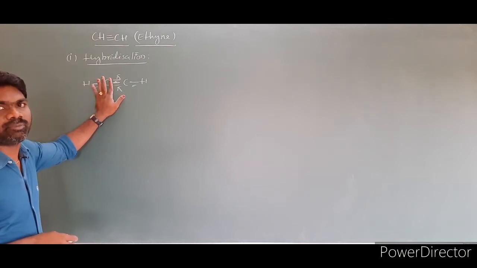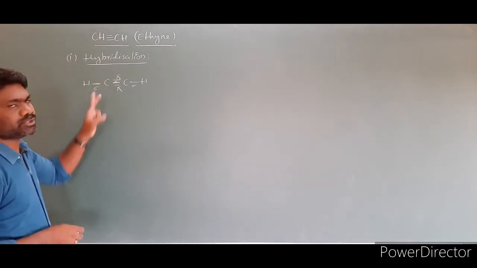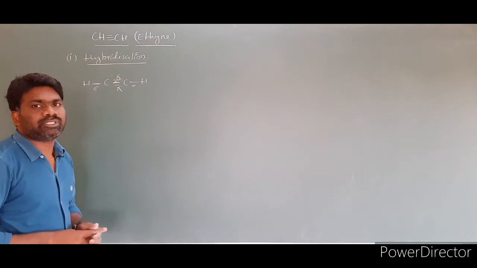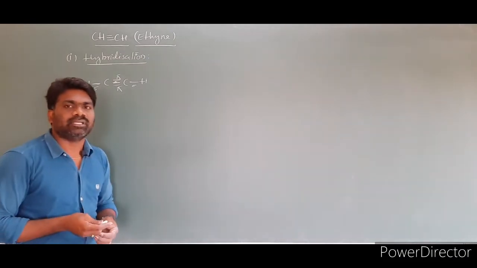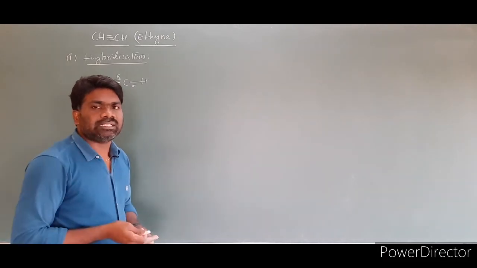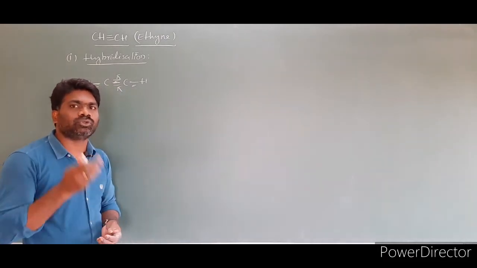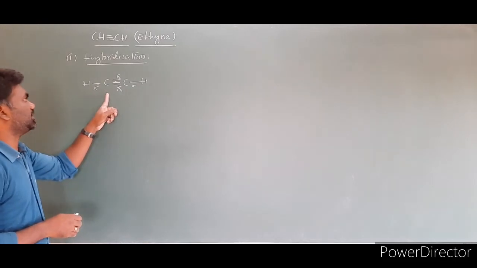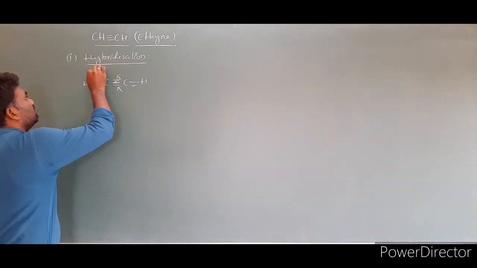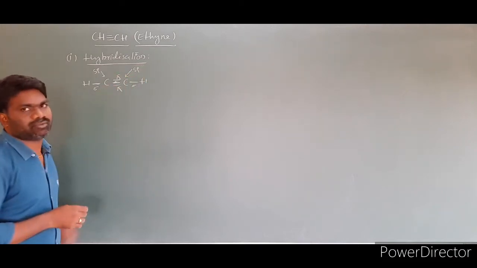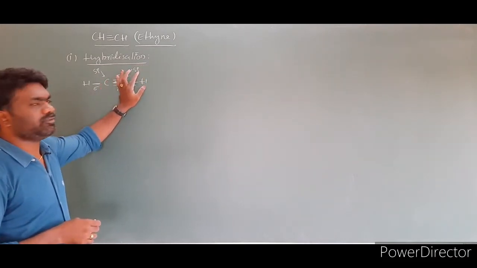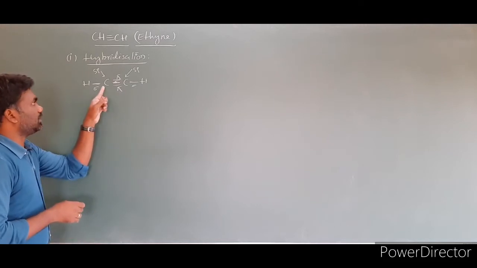Then how many total sigma bonds are there? For each carbon there are 2 sigma bonds. Two sigma bonds means what hybridization? sp. I already told you: 4 sigma bonds is sp3, 3 sigma bonds is sp2, 2 sigma bonds is sp hybridization. So we already have the hybridization; this is undergoing sp hybridization. Based on this, we write the hybridization concept for the carbon.